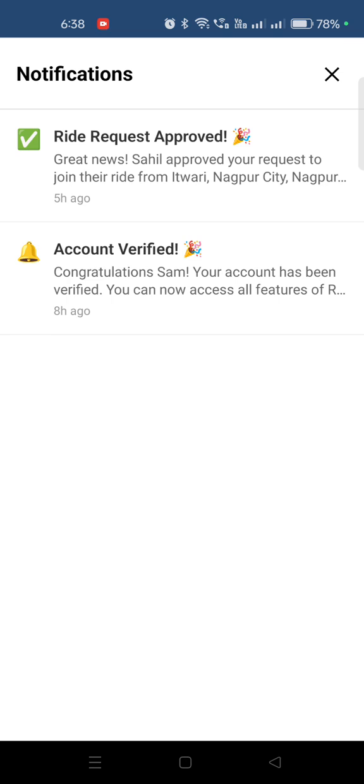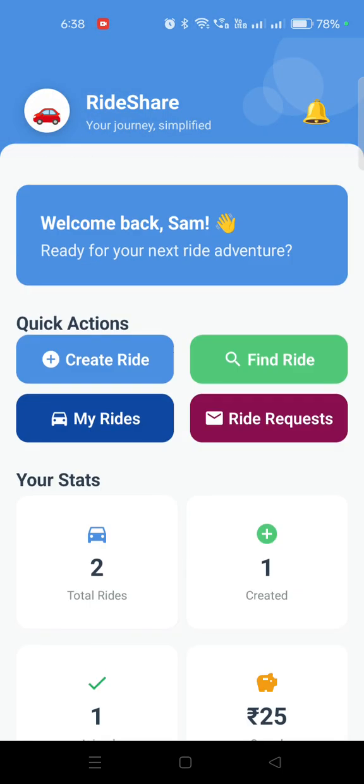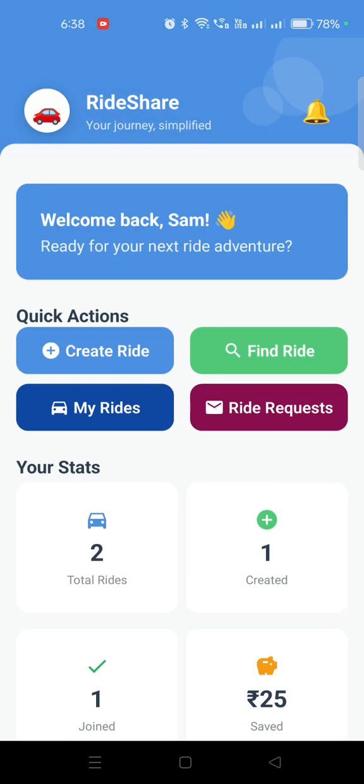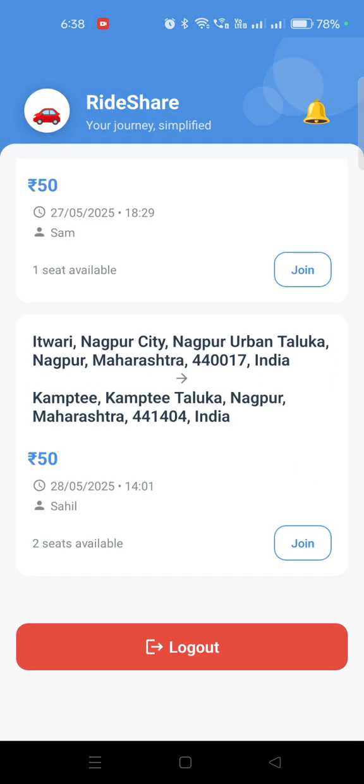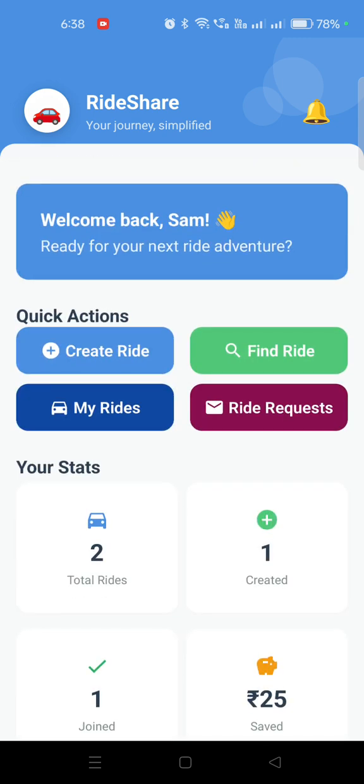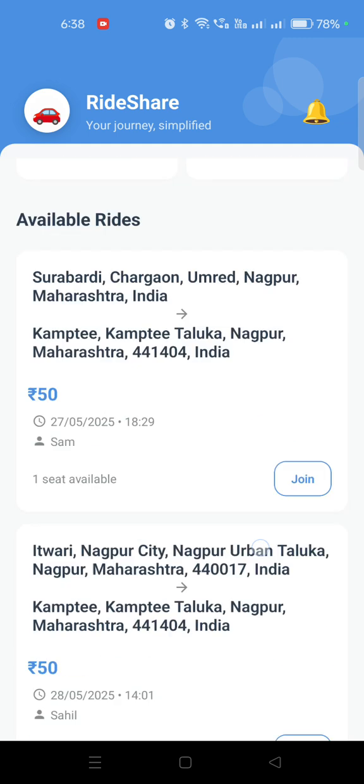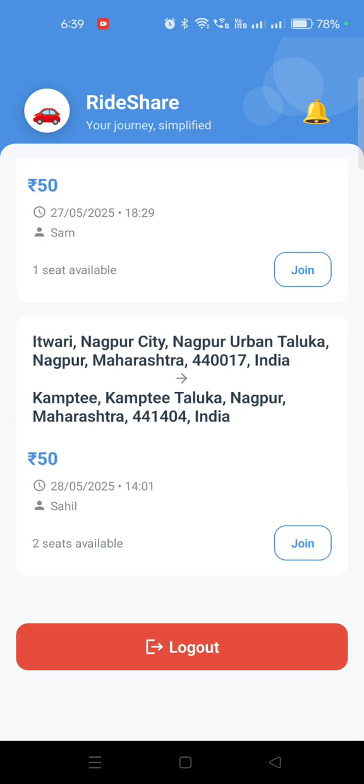So this is the overall ride share application for college students. In the backend we have used the Python language for the main algorithm part and all the other REST APIs, and for the front end we have used React Native. So yeah, thank you. This is all about the application.